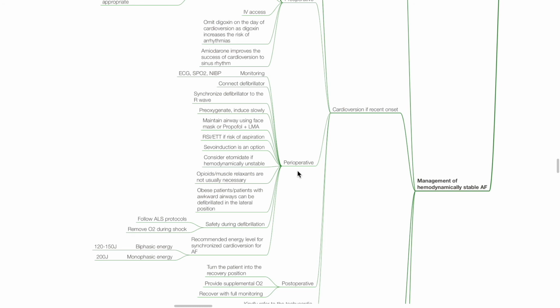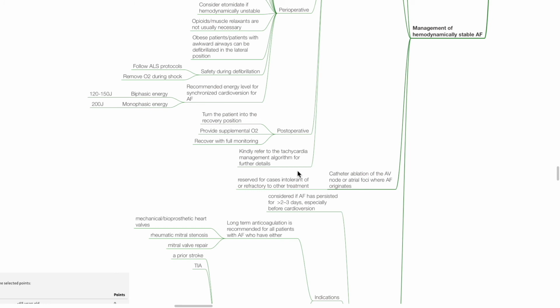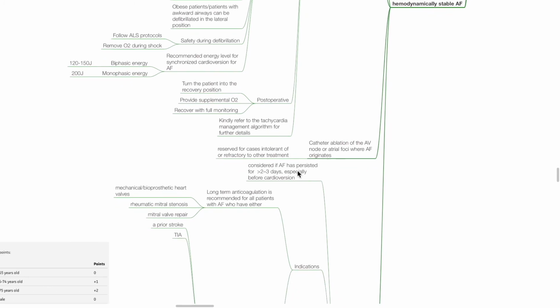Follow safety guidelines during defibrillation according to ALS protocols. Remove oxygen during shock. Recommended energy level for synchronized cardioversion for atrial fibrillation: biphasic energy 120 to 150 joules, monophasic energy 200 joules. Post-operatively, turn the patient into the recovery position and provide supplemental oxygen. Recover with full monitoring. Kindly refer to the tachycardia management algorithm for further details.